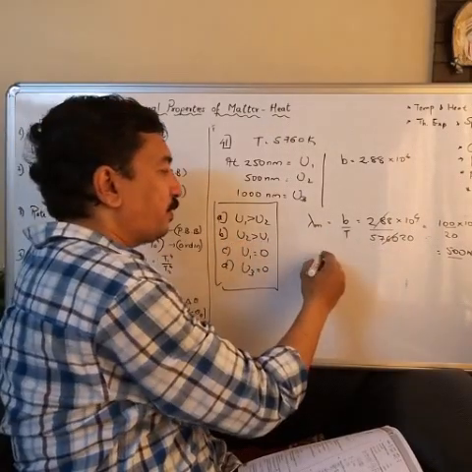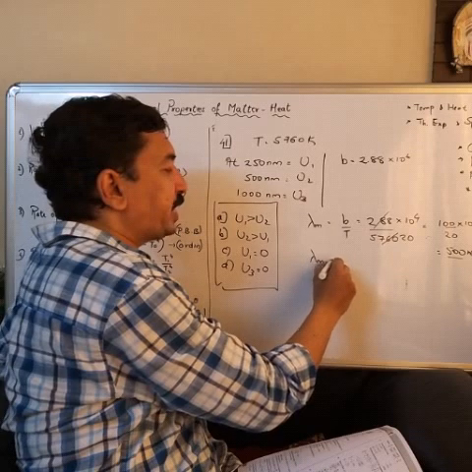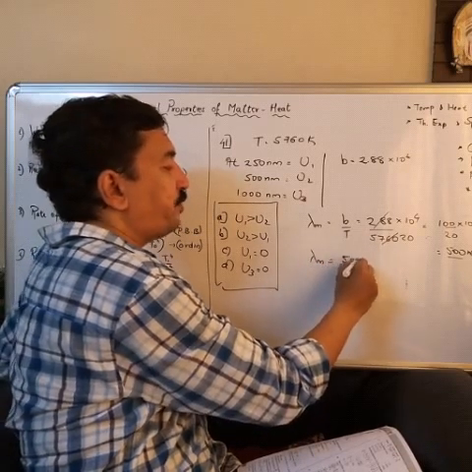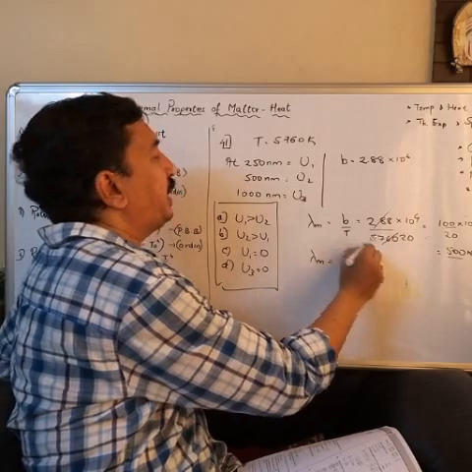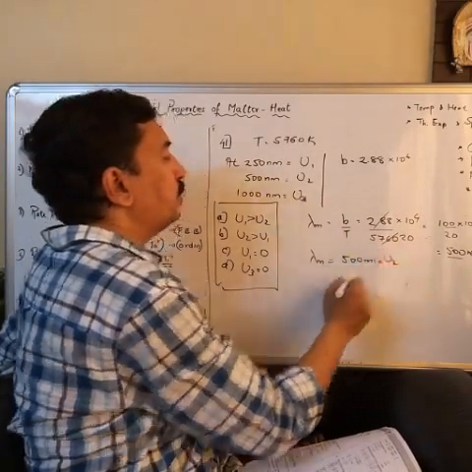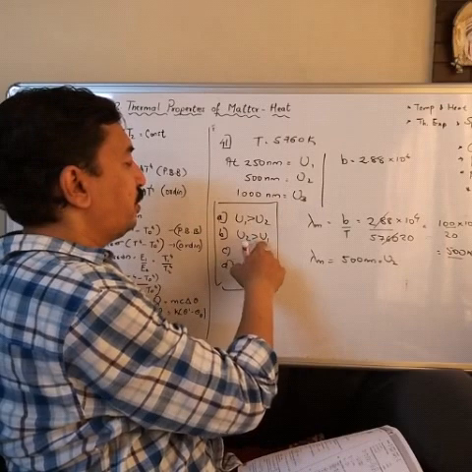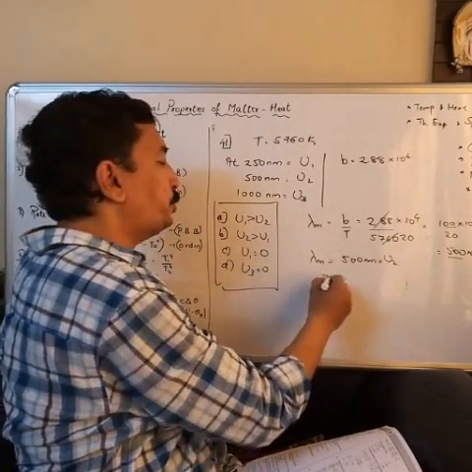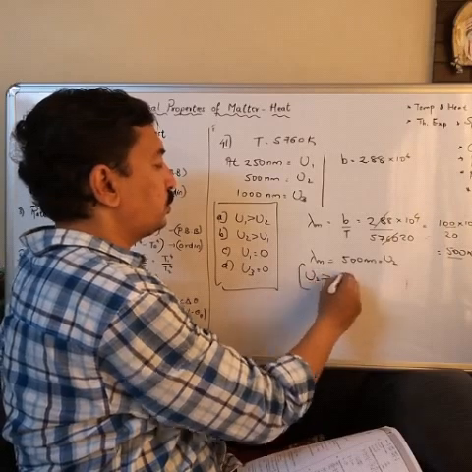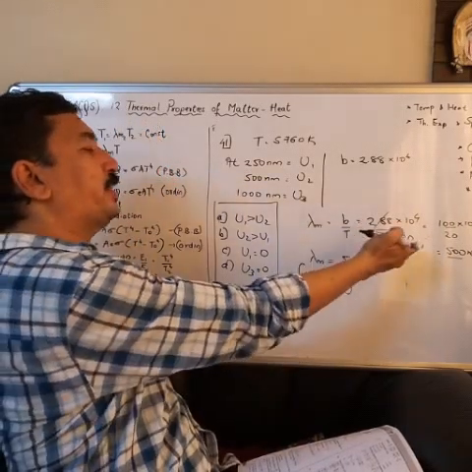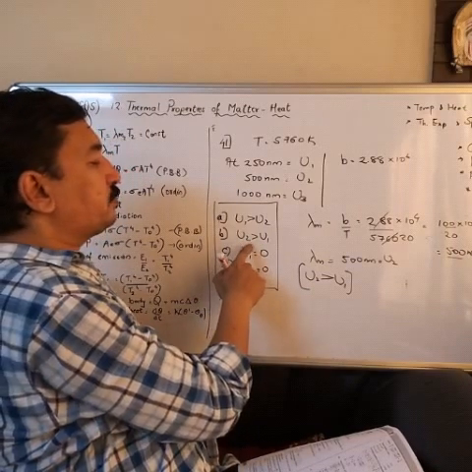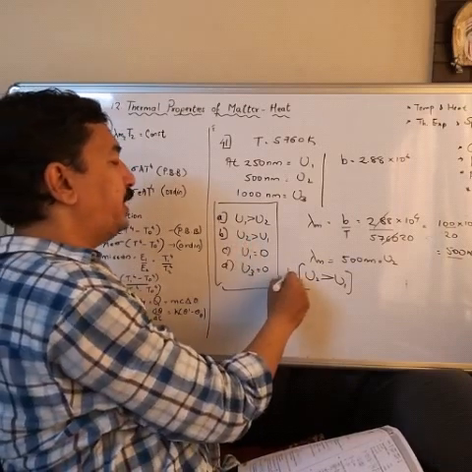This is the wavelength which carries maximum energy, 500 nm, which is nothing but our U2, and therefore U1 will be less than U2. You have to simply calculate this and find lambda m, and we get the correct relation.